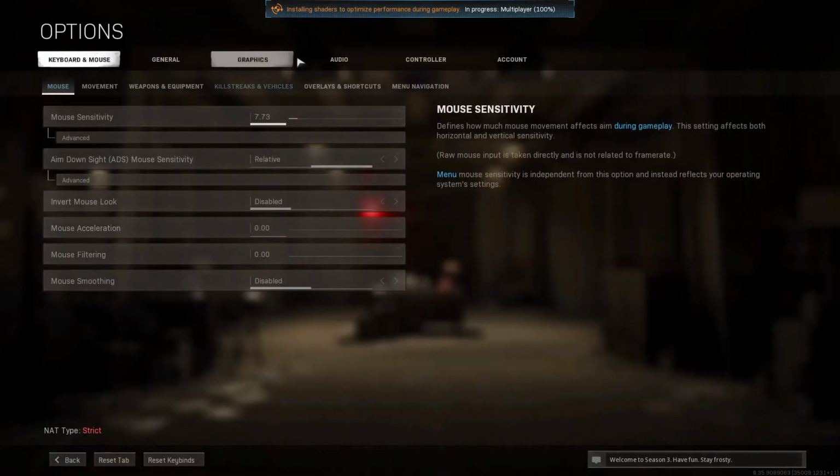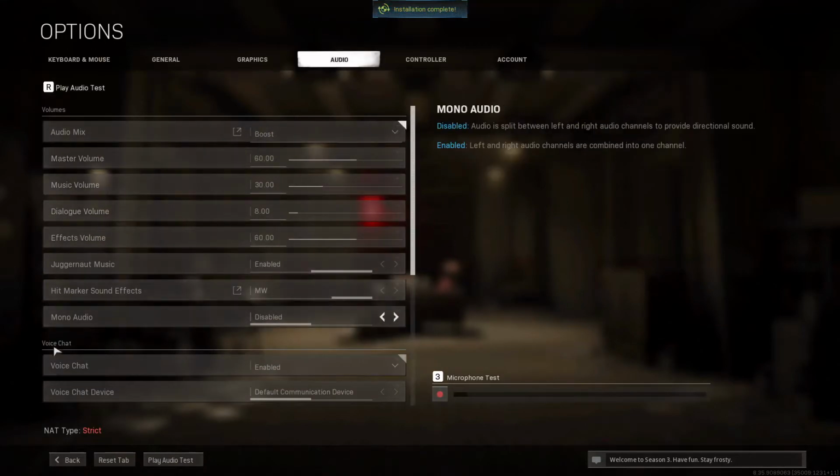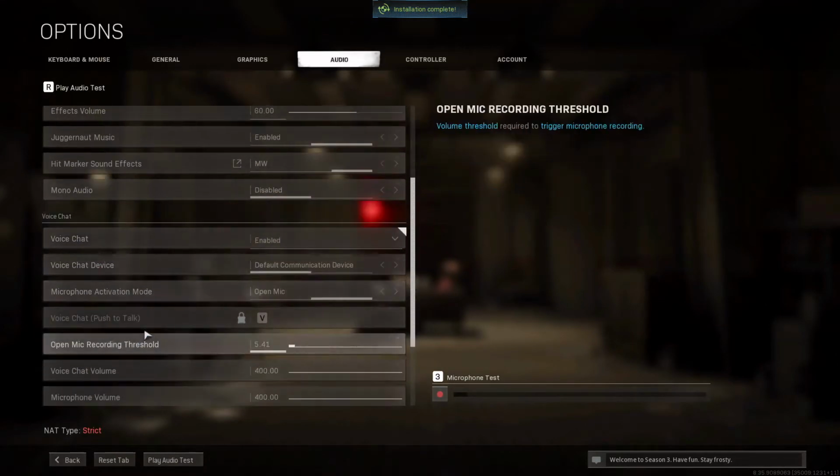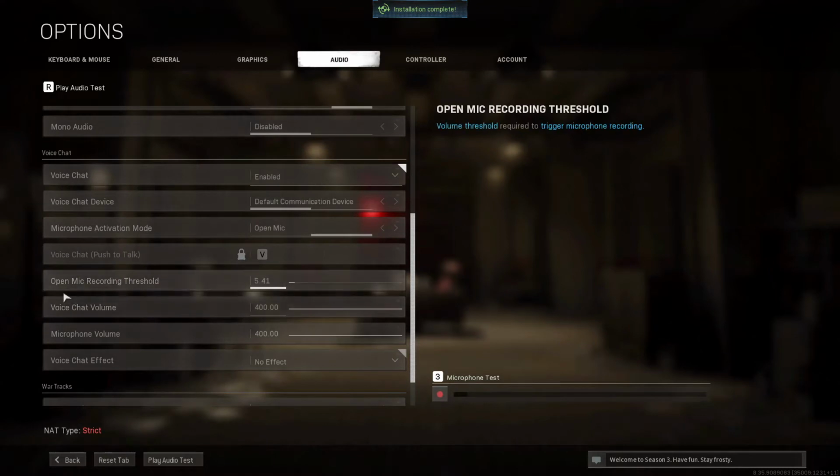Okay, so you go to options, you go to audio, and then where it says voice chat, you scroll down a little bit, and where it says open mic recording threshold or whatever, you boost it up to 4, 5, or 6. It depends on your mic. If you boost it way too much, then you won't be able to hear yourself. So make sure you have it around 4, 5, or 6.